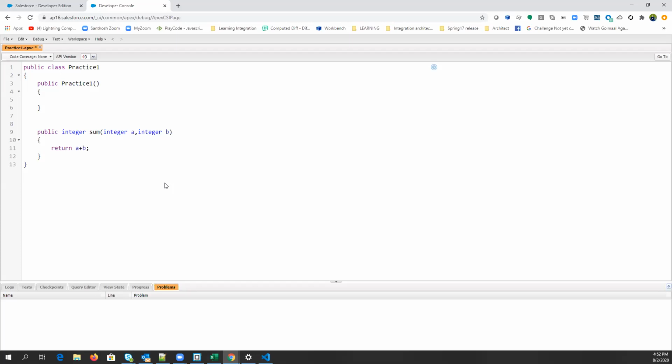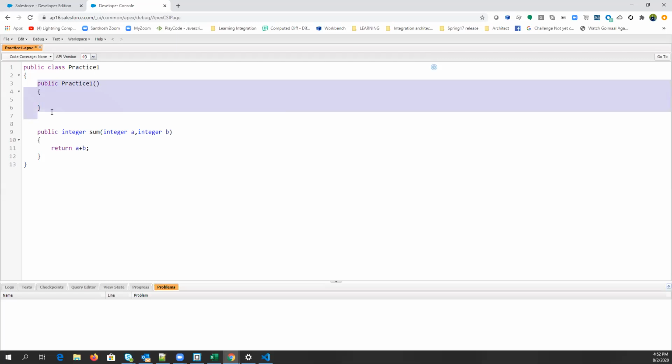If you write a constructor in a class, then the default constructor will not be allocated for your class by the compiler. Okay. So the default constructor will only be allocated if there is no constructor in the class. Yes, if I'm writing this constructor now, then the default constructor will not be allocated.